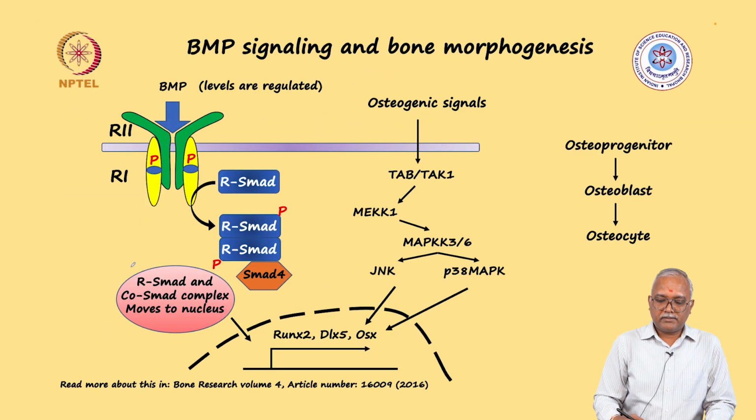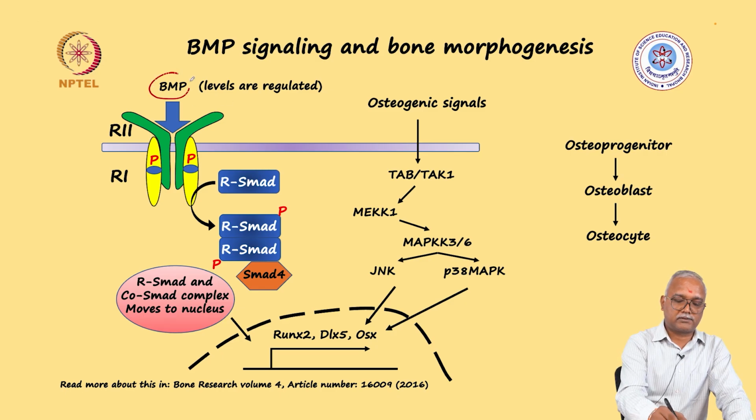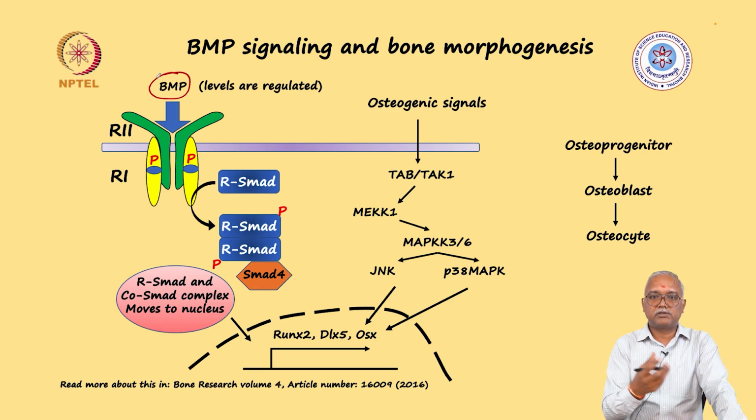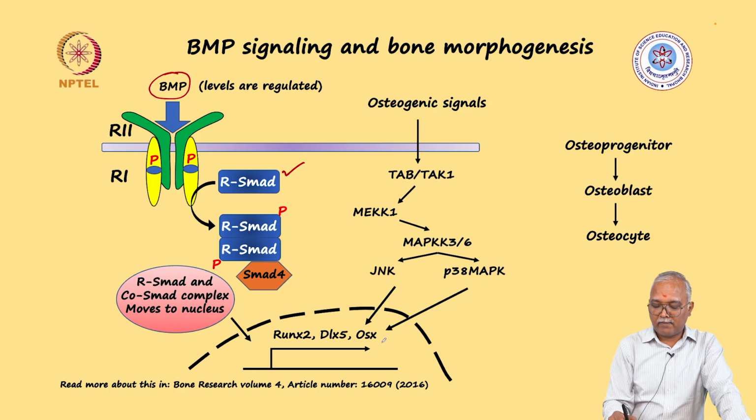So normally in BMP signaling, how it regulates bone morphogenesis is that you have BMP, whose level in the extracellular matrix is regulated because it is generally bound to the extracellular matrix protein and is not freely available. When it is freely available, it starts to signal, and what happens here is that the R-Smad is activated, the entire complex moves inside the nucleus, and they turn on a very specific bone morphogenesis program through these transcription factor molecules.